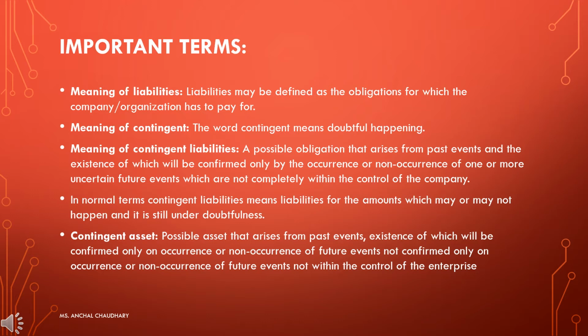So here contingent liabilities means a possible obligation that arises from past events and the existence of which will be confirmed only by the occurrence or non-occurrence of one or more uncertain future events which are not completely within the control of the company. So here students, first you have to understand that you are just guessing something on the base of the past events. So here the occurrence or non-occurrence is not confirmed yet, and you are not having sort of control over it.